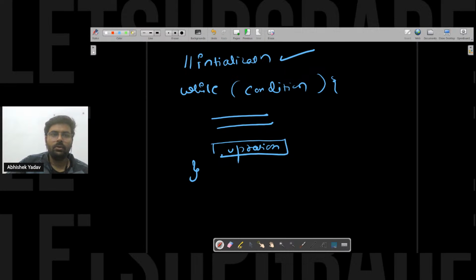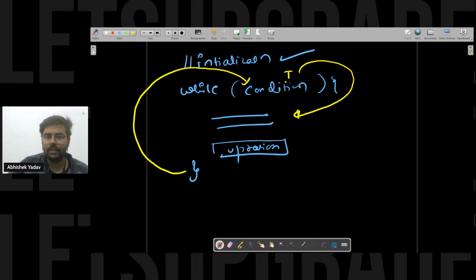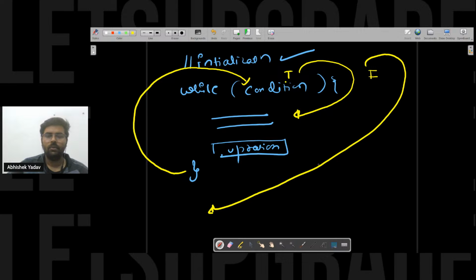The moment the condition is true, you will move inside the body of the while loop, you will execute the code. After that, you will move again to the condition, and this cycle will continue till the point the condition is false. The moment your condition becomes false, you will move out of the while loop. Simple, right? So this is a simple explanation of while loop.